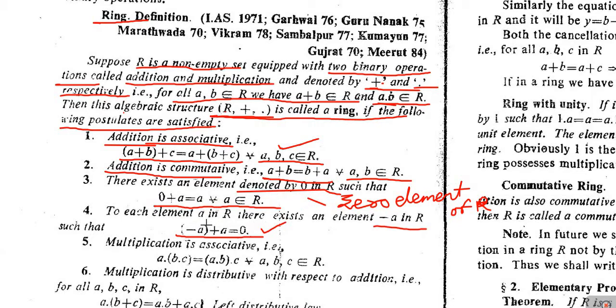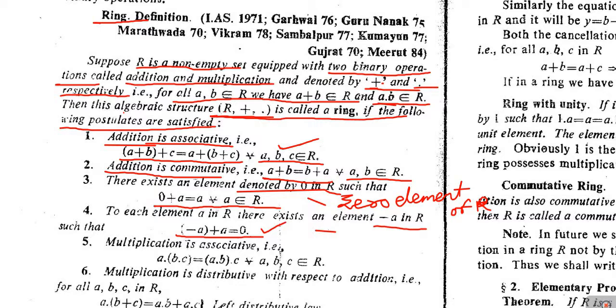If such an element exists, then we say that −a is the additive inverse of a, and the additive inverse of a, which is −a, is also called the negative of a. Negative of a means the additive inverse of a. So additive inverse must exist for every element of R.